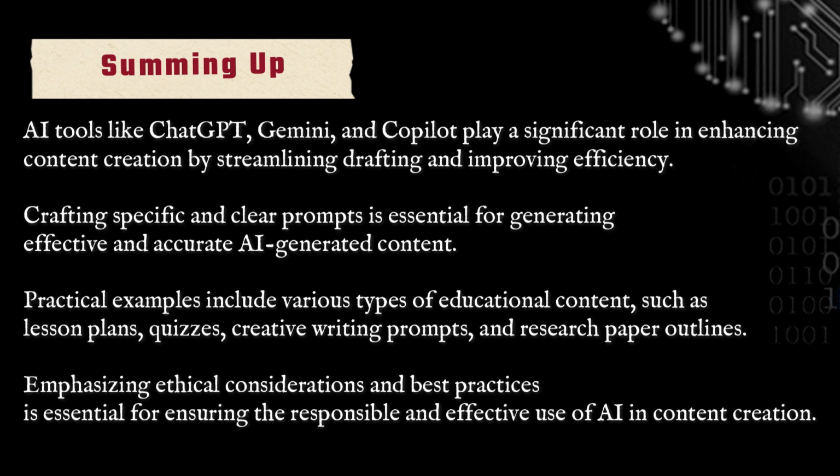Crafting specific and clear prompts is essential for generating effective and accurate AI generated content. That means AI is only as good as the instructions we give it. A vague prompt may lead to generic responses, but a well structured and detailed prompt ensures precise and relevant results. For example, instead of asking, create a quiz on history, a more effective prompt would be generate a 10-question multiple choice quiz on World War II for high school students. The clearer the input, the better the output.